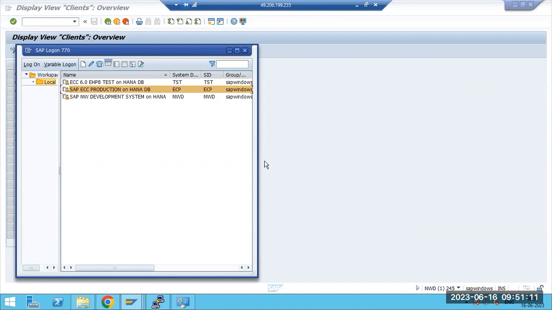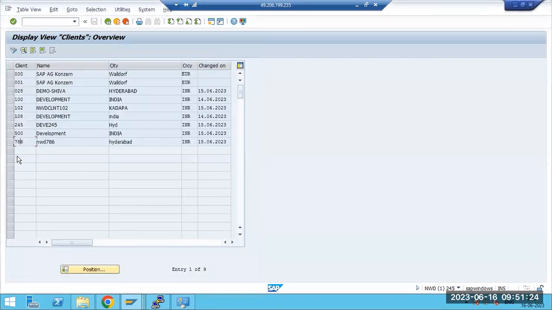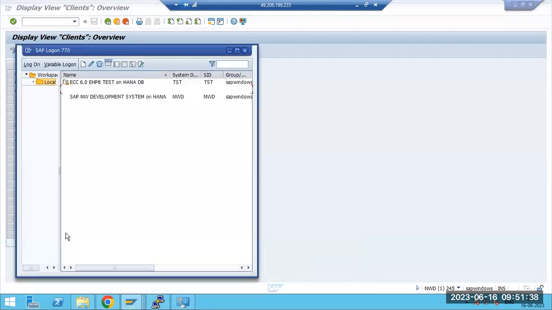Once a few tables are copied, whether the users will come or not, you will get the idea, right? You will get the real test in that case. So you can do that one and let me know the result. You can perform that activity. Why? Because we have many clients. In 100 client and 245 we have copied the data, but 500 you can use. Log into the 500 client. There are no users. Copy the users. Test it.